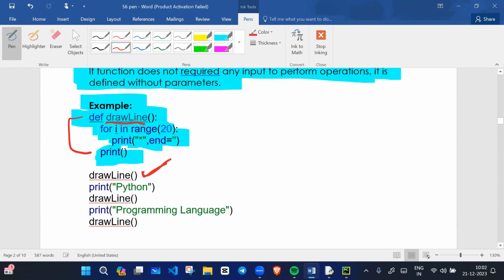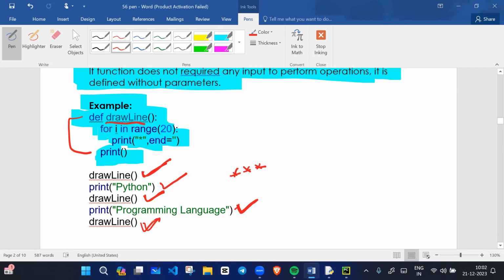So we are calling the draw line function. Then we are printing Python, and again we are calling the draw line function in order to draw the line. Which line? Star pattern line. Then again, what are we doing? Again we are writing a print statement. Then again we are calling the draw line function.